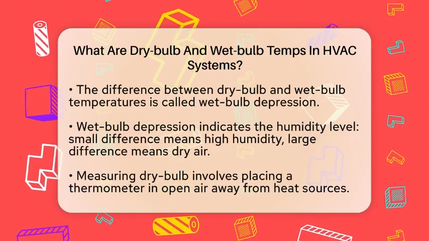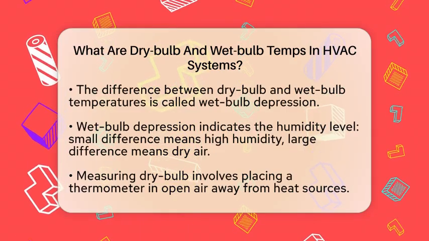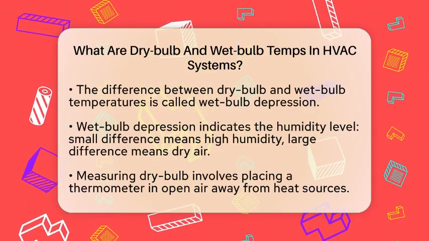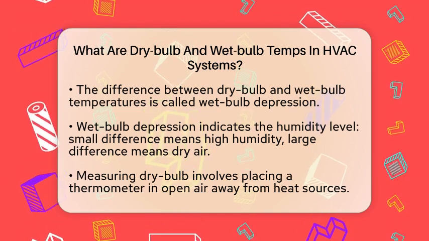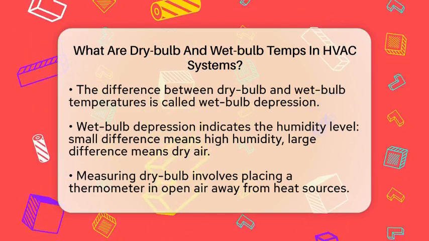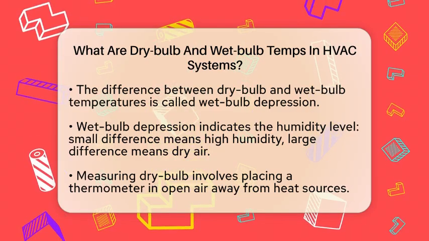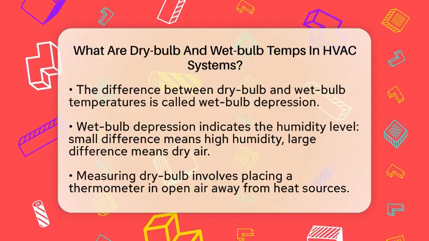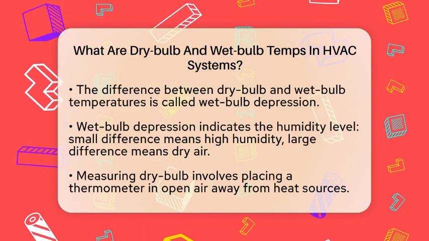Wet bulb temperature is a bit trickier. It's measured with a thermometer wrapped in a water-soaked cloth called a wick. When air flows over the wet wick, evaporation occurs, cooling the thermometer. The wet bulb temperature shows the lowest temperature air can reach through evaporation alone. It's always equal to or lower than the dry bulb temperature because evaporation absorbs heat.